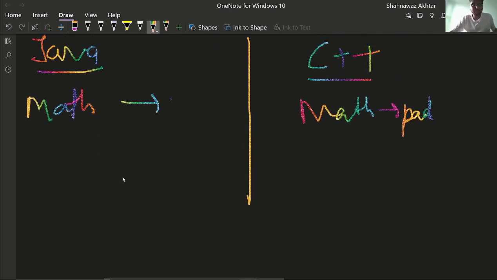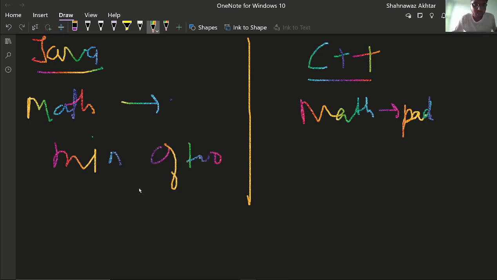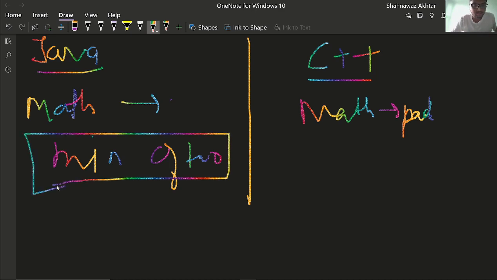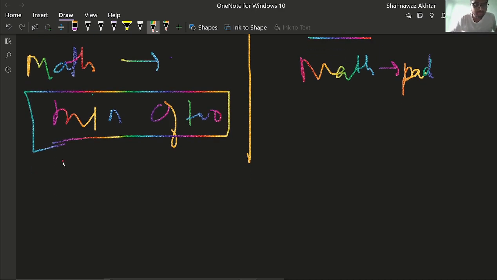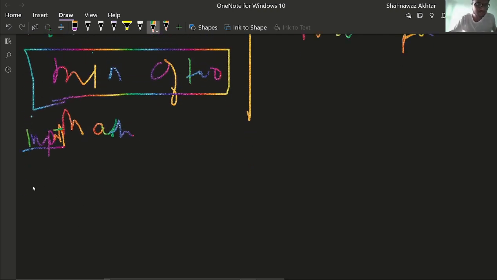So in Java, when you have to apply some calculations, just like finding the minimum of two numbers, how can you write this? You have to import the Math class, but if you don't want to import it, it can be applied directly to our expressions.